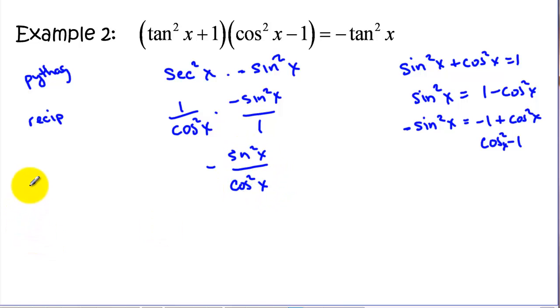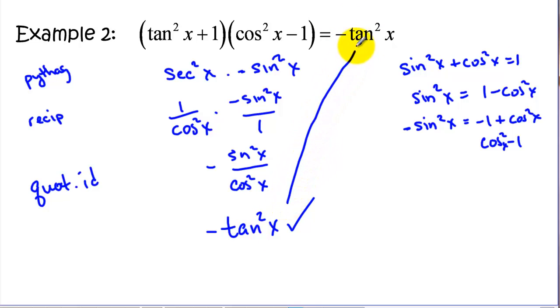And using our quotient identity, that's the definition of tangent. So we have negative tangent squared of x. So that checks out with what we were looking for here, meaning those match. They're both the same. Let's look at another example.